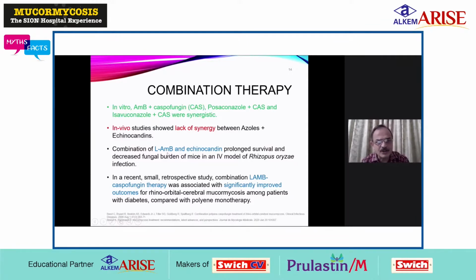The combination of liposomal amphotericin B with an echinocandin prolonged survival and decreased fungal burden of mice in an IV model of Rhizopus oryzae infection. A recent small retrospective study showed that combination of liposomal amphotericin B with caspofungin therapy was associated with significantly improved outcomes of rhino-orbital cerebral mucormycosis among patients with diabetes compared with polyene monotherapy.